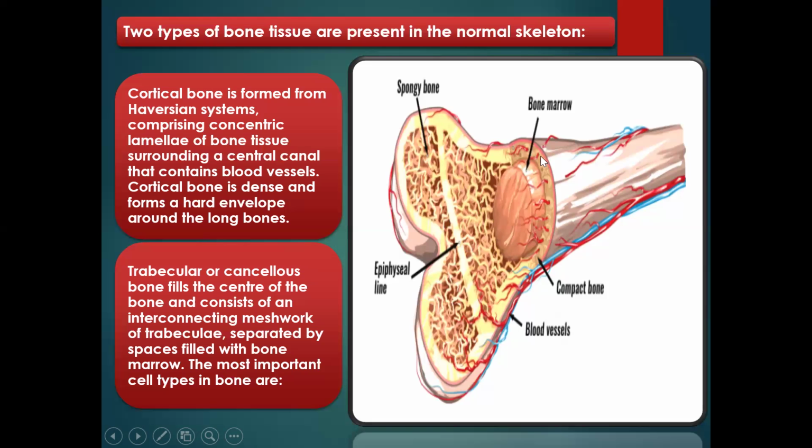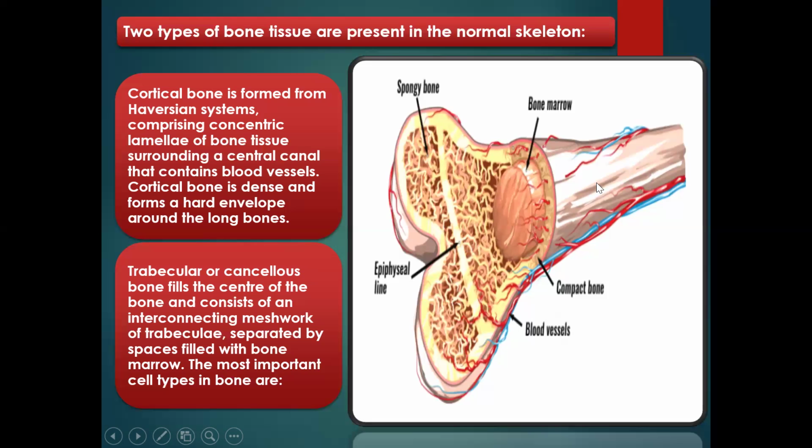This is the Haversian canal, the Haversian system, and here you find the lamellae and the blood vessels.